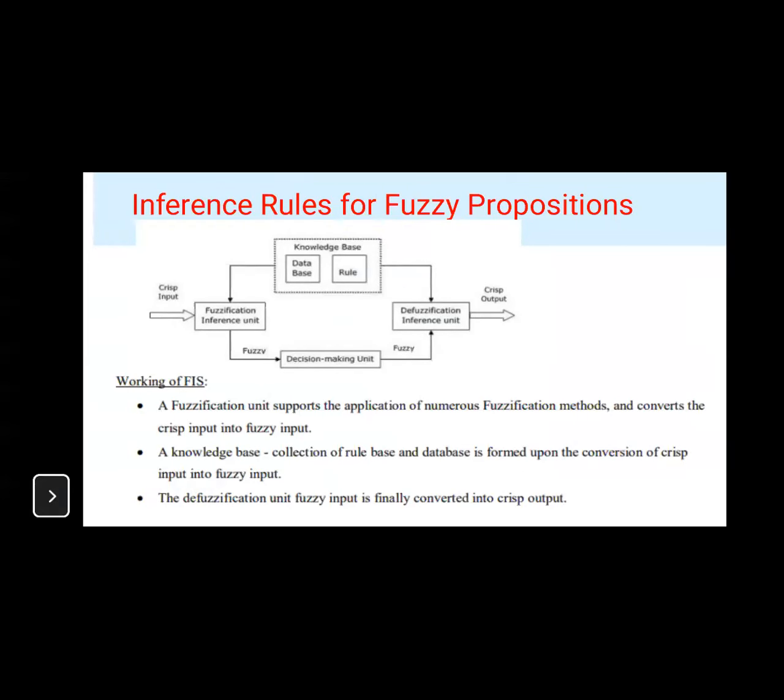Coming to knowledge base. It has all the rule base. That means all the rules will be stored in the knowledge base. It is a collection of rule base and database, which is formed upon the conversion of crisp input into fuzzy input. The fuzzy interface unit is going to take the input from the knowledge base, which is a combination of database and rules, and convert the crisp input into fuzzy input.